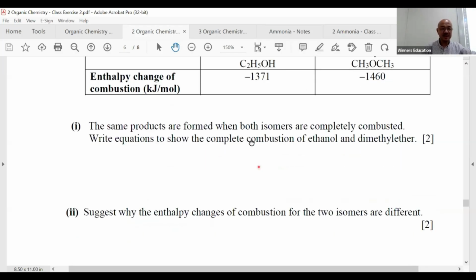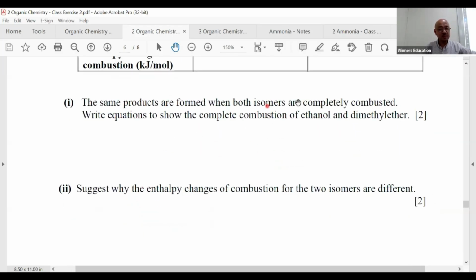So let's play. The same products are formed when both isomers are completely combusted. Make sense or not? I think so, because they have the same molecular formula. Makes sense. Write equation to show the complete combustion of them. Okay, one equation, 1 mark, take and run. Here we go. First, ethanol. One black, one blue, let's say. Ethanol is like this, right? So they give me the formula also. I say thank you. Leave some space for balancing the equation.